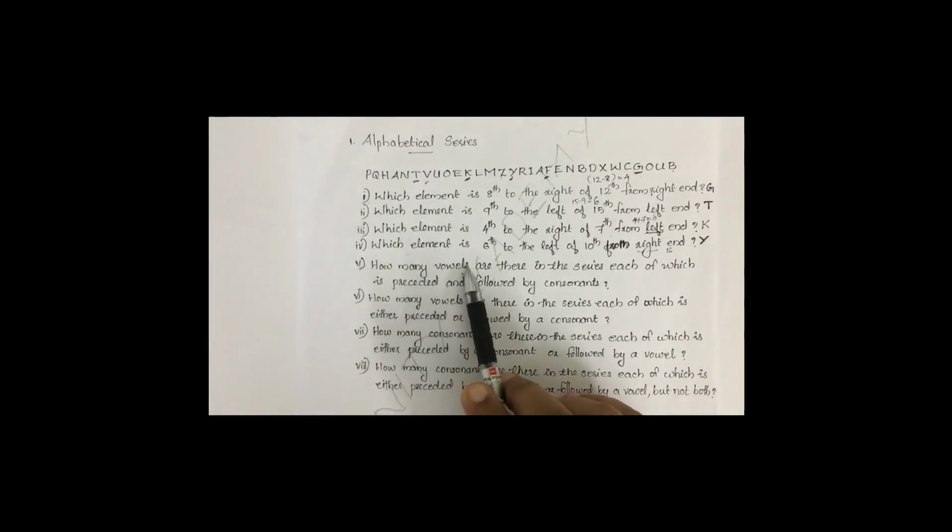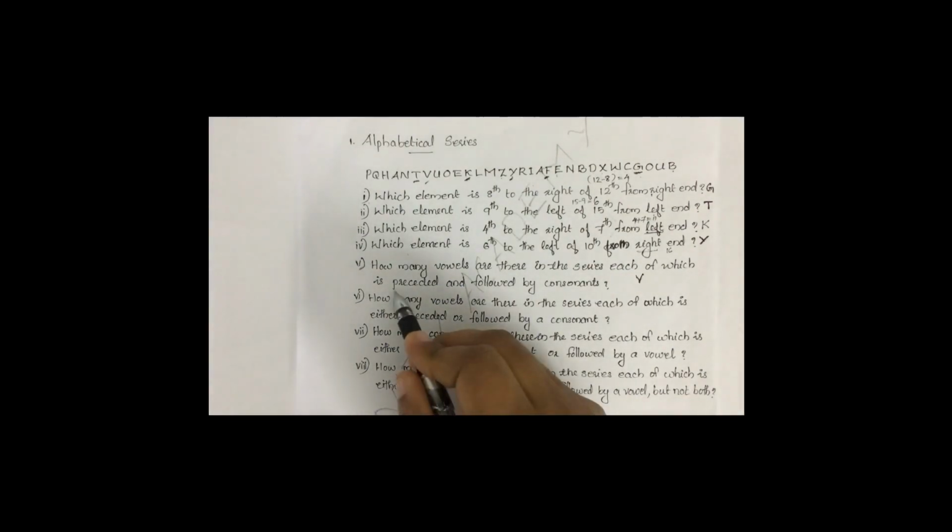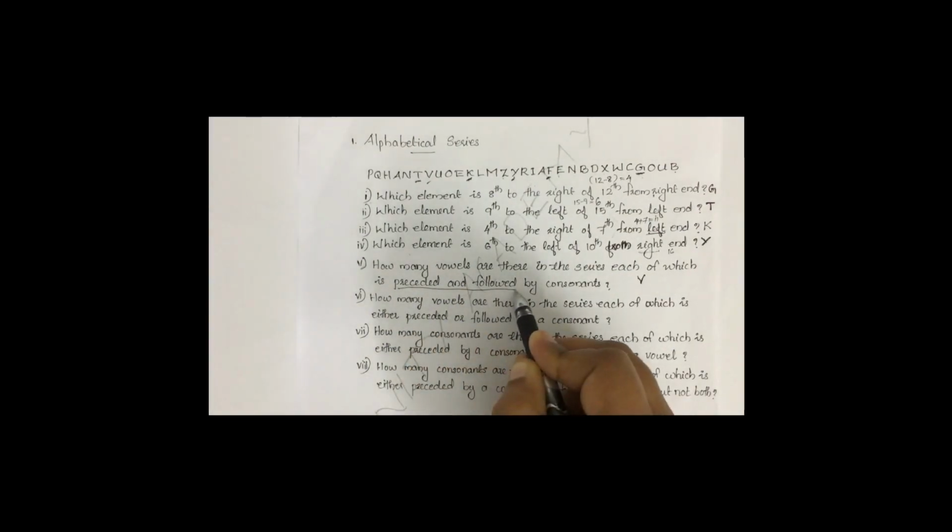How many vowels are there in the series, each of which is preceded and followed by consonants? Preceded means just before, and followed means just after. So we have to find out the vowels from this series. Then the condition: preceded and followed by consonants.